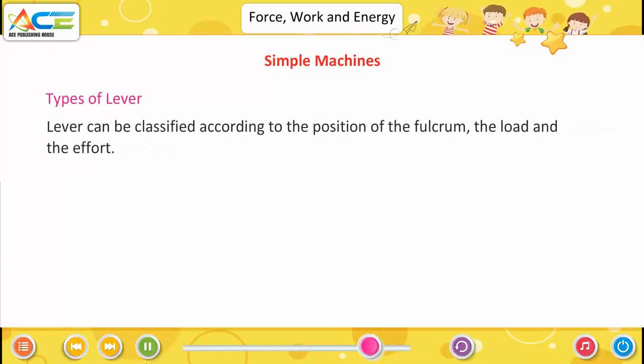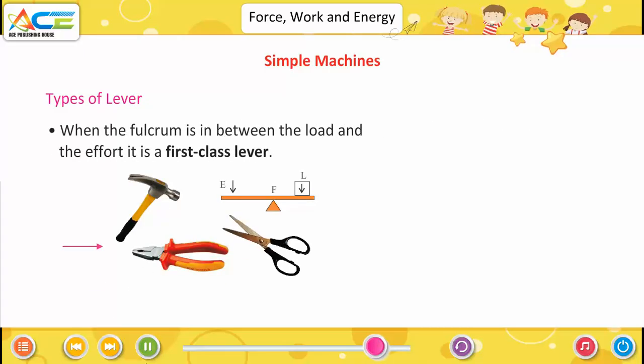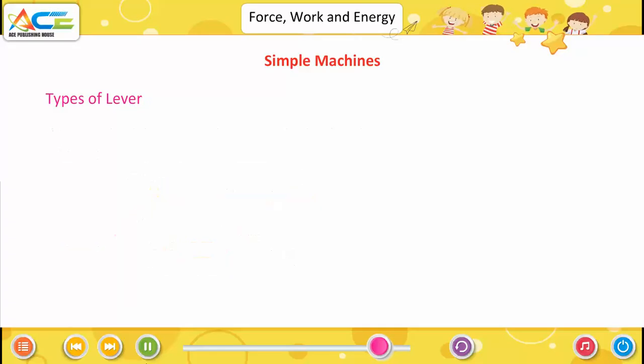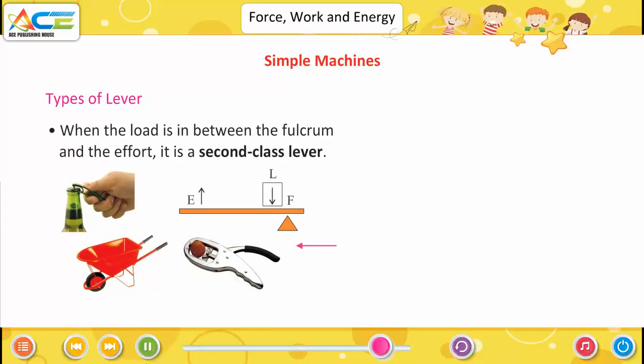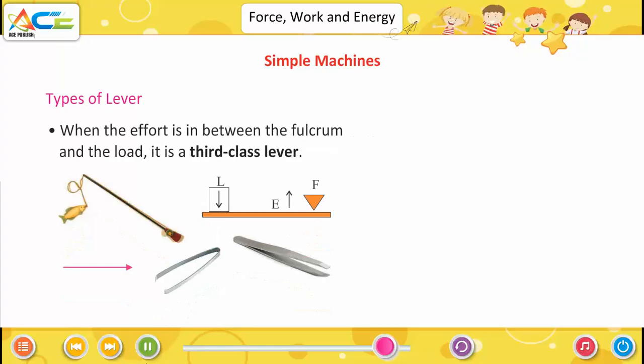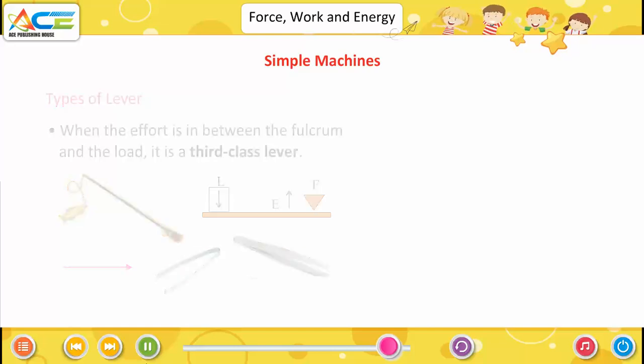Types of lever. Levers can be classified according to the position of the fulcrum, the load and the effort. When the fulcrum is in between the load and the effort, it is a first class lever. When the load is in between the fulcrum and the effort, it is a second class lever. When the effort is in between the fulcrum and the load, it is a third class lever.